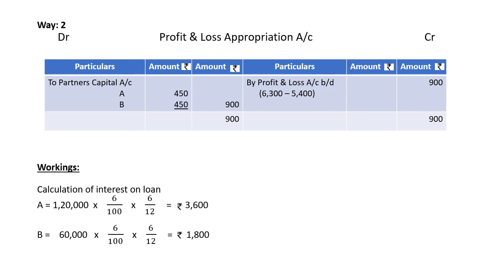I have given you the workings also, how to calculate interest. For A, 1,20,000 into 6% into 6 by 12 is 3,600. For B, 60,000 into 6% into 6 by 12 equals 1,800. So in this way we can show interest on loan. Thank you.